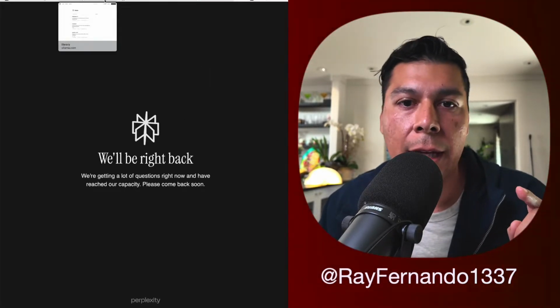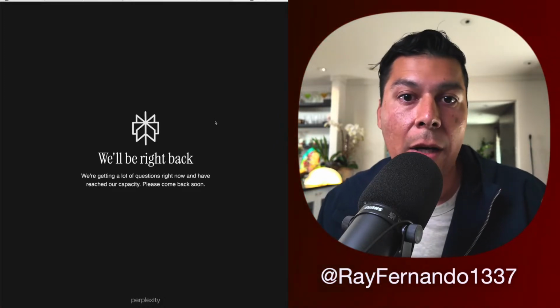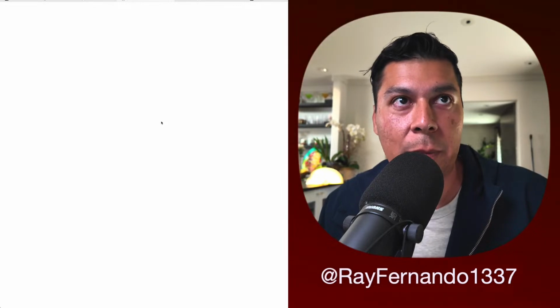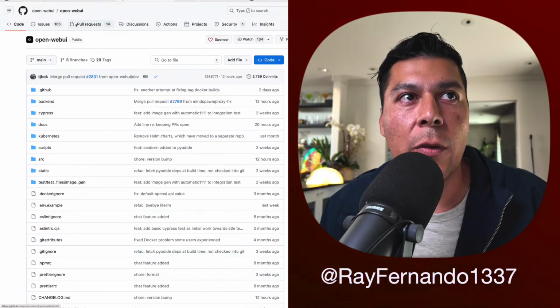So what we're going to do today is just get you started so you can start using any model that you can right now, and it'll basically be a replacement for ChatGPT, and it's called Open Web UI.